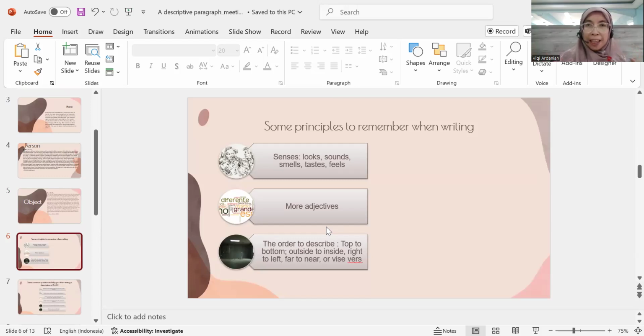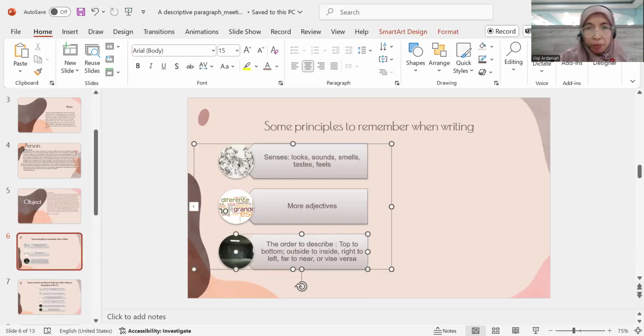And you can make the order of your writing from the top to the bottom. For example, when you want to describe a person, you also can use the order outside to inside. When you want to describe an object or a place, right to left, far to near, or vice versa. Sorry, I would like to add this one, vice versa. For example, from the near to the far, you can describe the place from what is near to you and what is far from you.